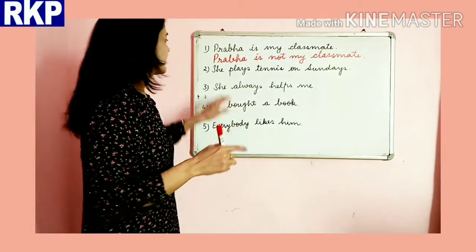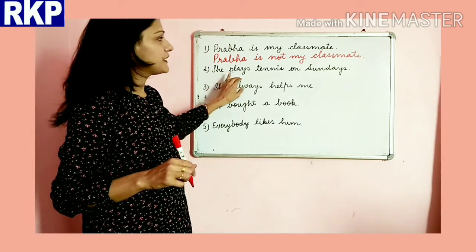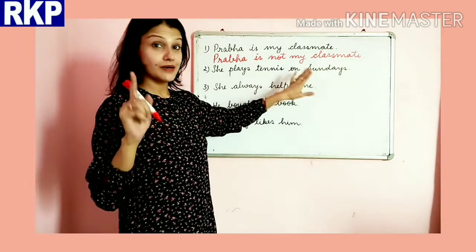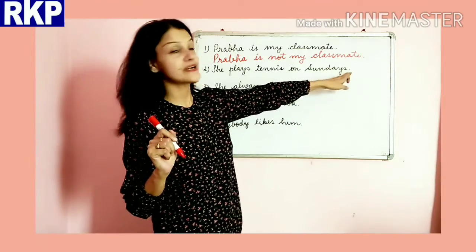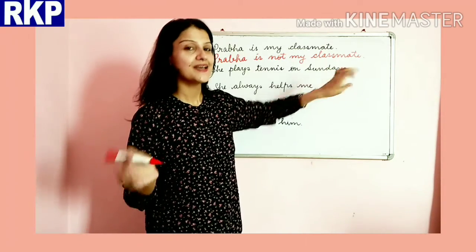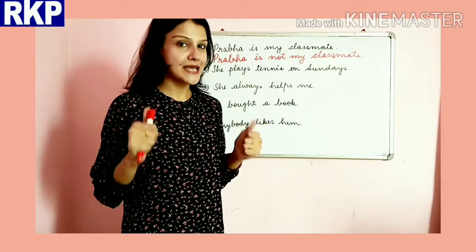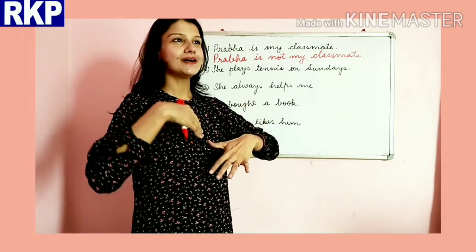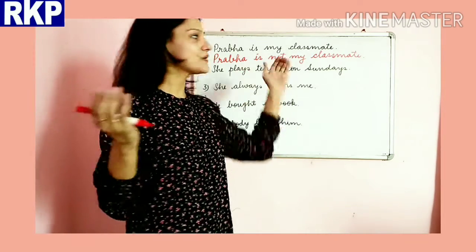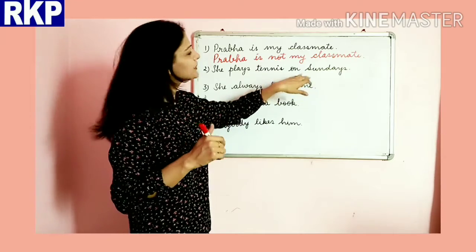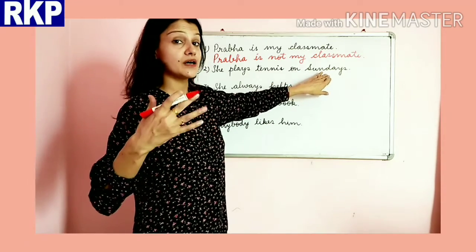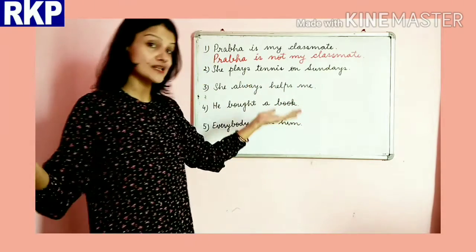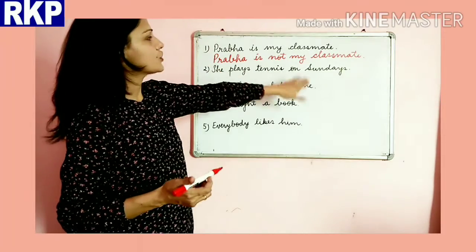Good? Very nice. Next sentence is she plays tennis on Sundays. You may be thinking why I have written Sundays. I have not written it by mistake, I have written it purposely, because it is a good way to know more than one thing in one topic. When we say Sundays, that means every Sunday, all Sundays. She plays tennis on Sundays.